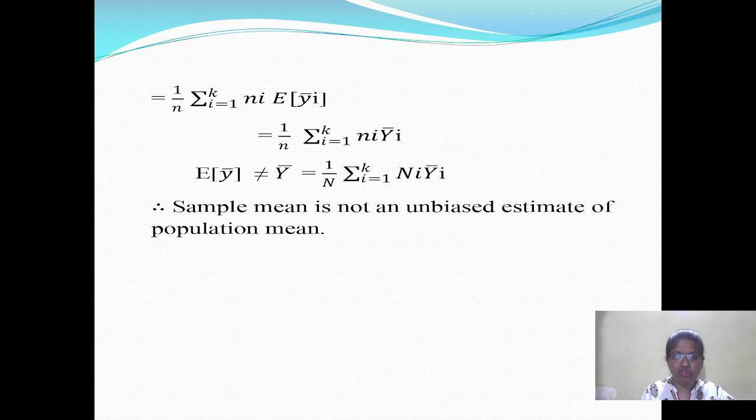Therefore, expectation of y bar is not equal to capital Y bar, which is 1 by capital N summation of i equal to 1 to k, capital Ni into Y bar i. Therefore, the sample mean is not an unbiased estimate of the population mean.